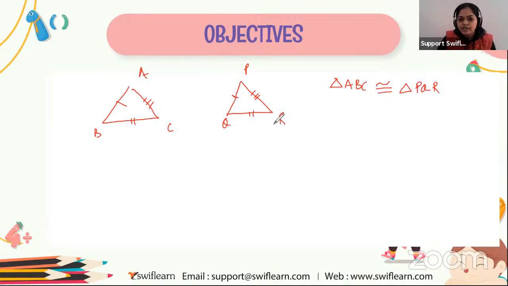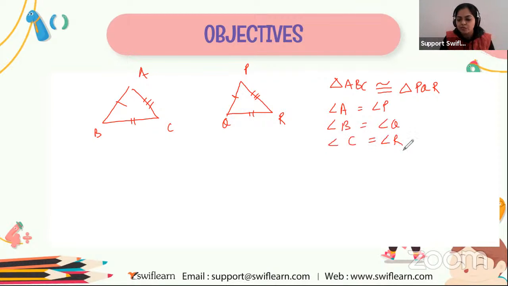So if these two triangles are congruent, then the respective sides, that is AB equals PQ, BC equals QR, and AC equals PR, and the respective angles, angle A, angle B, angle C, are also equal. That is, angle A equals angle P, angle B equals angle Q, and angle C equals angle R.